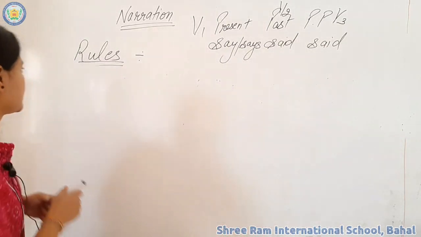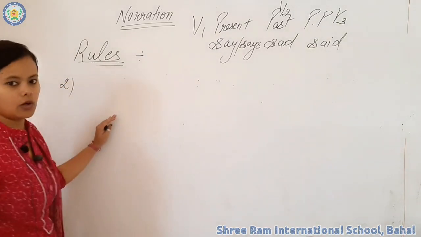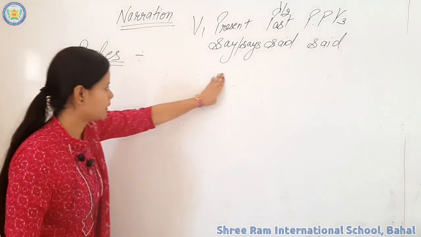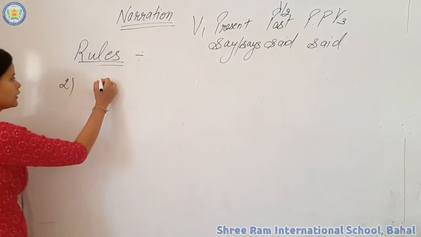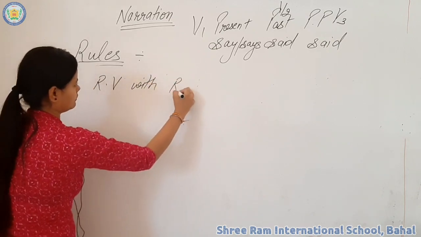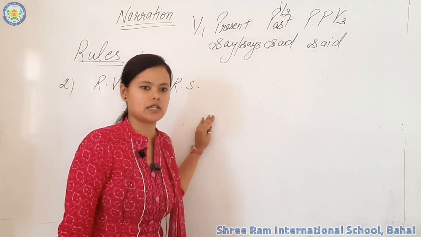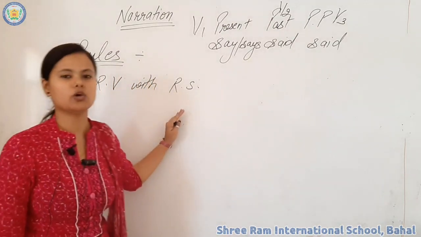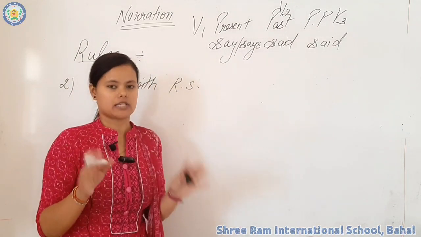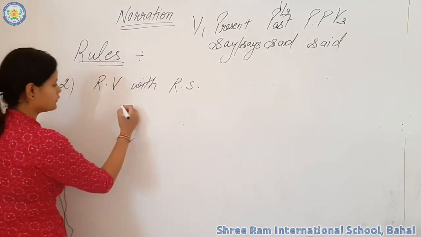Let's move forward. The second rule about narration for changing from direct to indirect: what you have to remember is that when we combine the reporting verb with reported speech, RV meaning reporting verb and RS meaning reported speech, you have to use a connector word. Connector word means conjunction, we can say that. So we have to remove the commas